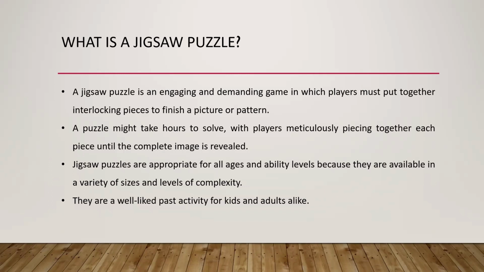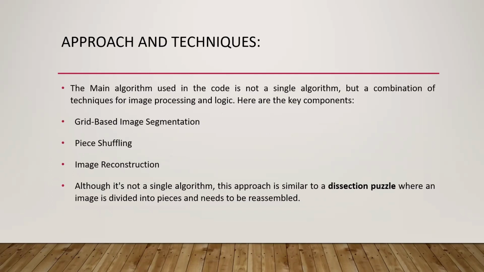Coming to the history of the jigsaw puzzle, in the 18th century, jigsaw puzzles were created by painting a picture on a flat, rectangular piece of wood, and then those painted pieces were cut into small pieces. That is how jigsaw puzzles came into existence. This is a very short introduction to jigsaw puzzles, and next we'll move on with the approach and techniques.